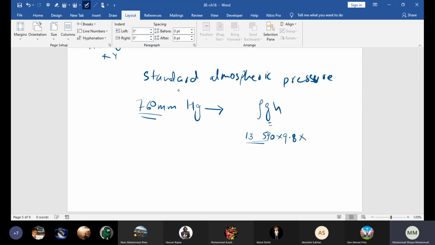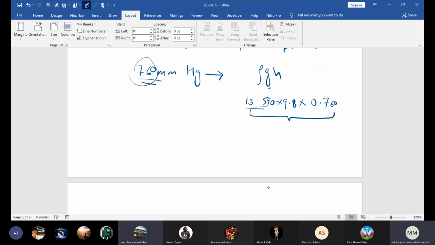And beta, what is the depth? 760. If you convert that into meter, it would be 0.760 meter, right? Now beta, we simply solve this with the calculator. What do you get? 101,218.32. It's about 101,000 and about 300 Pascal, right? So this is standard atmospheric pressure.